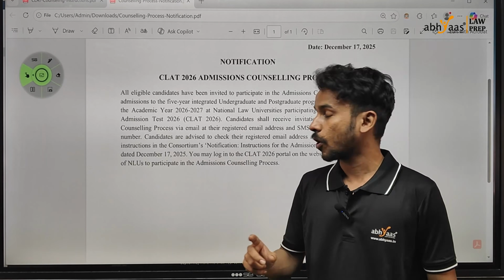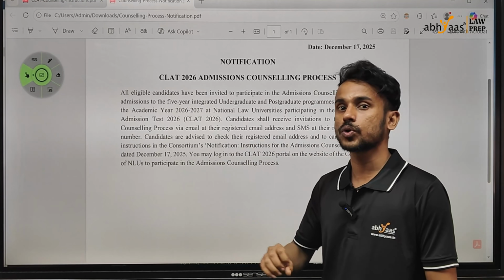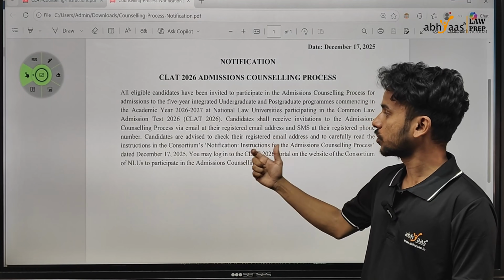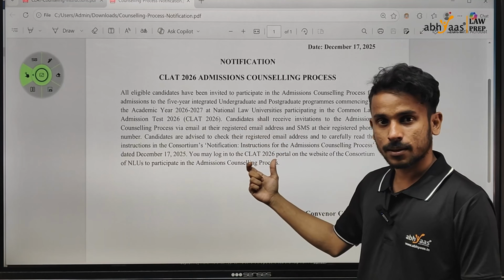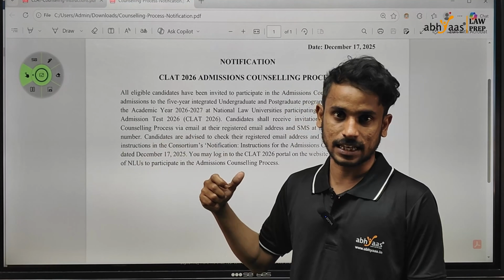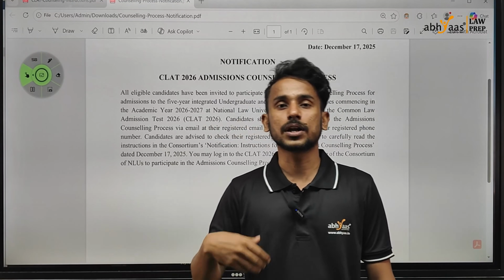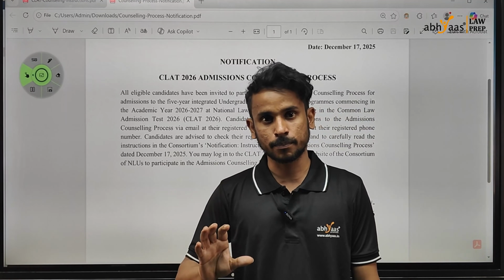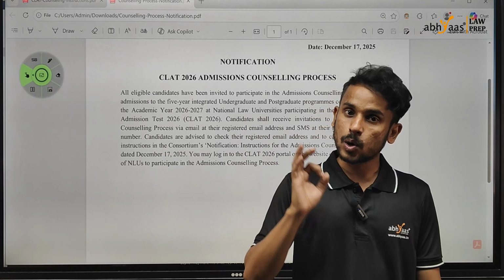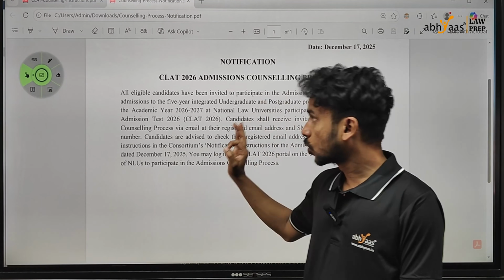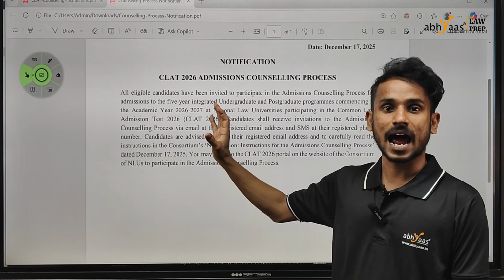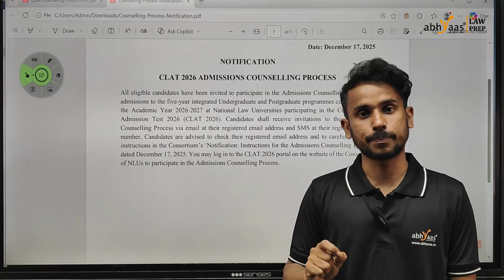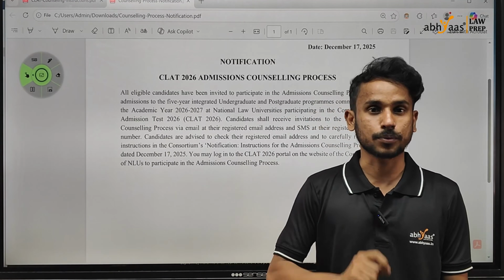Again, here two things are very important. The notification says all those students who are eligible for the CLAT 2026 counseling process have been sent the notification through the registered mobile number as well as the registered email address. But there are high chances that the number or email address you had given initially is not the one you are under the impression of. So it's always advised to log in to your account on the CLAT 2026 page and check whether you have been called to participate in the CLAT 2026 counseling process.